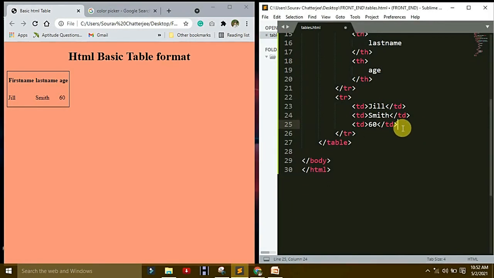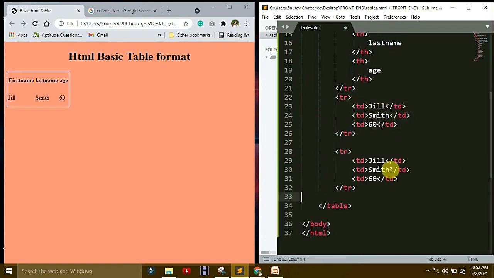Same, make another table row. Okay, it is better to copy from here. The name and new name is there: Eve Jackson, 9478, anything you want.